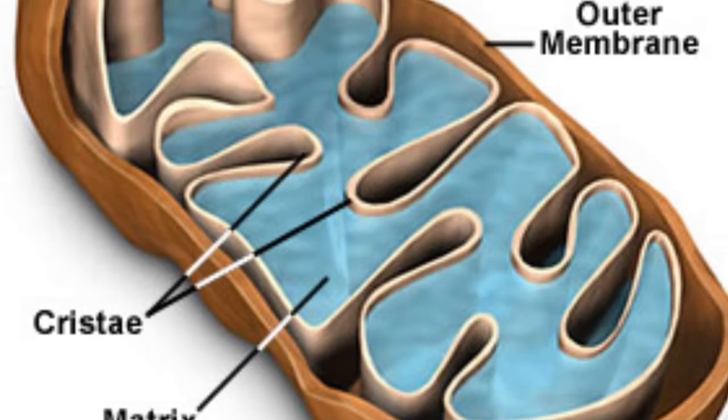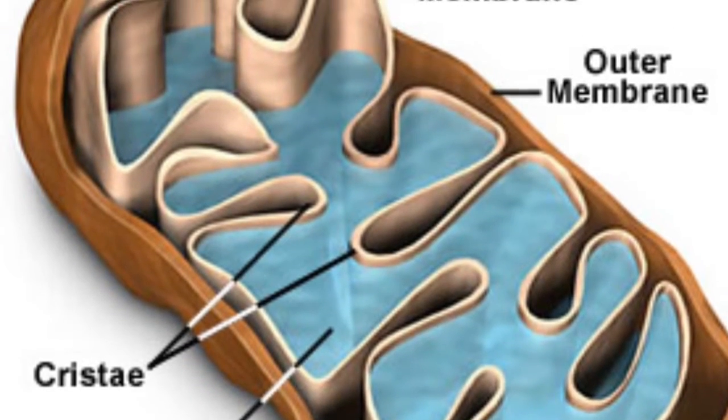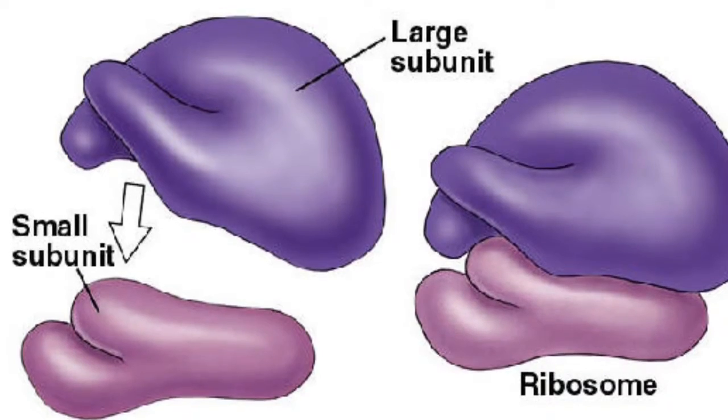The mitochondria's job is to fuel the cell. What fuels this cell or the White House is CNN fake news.